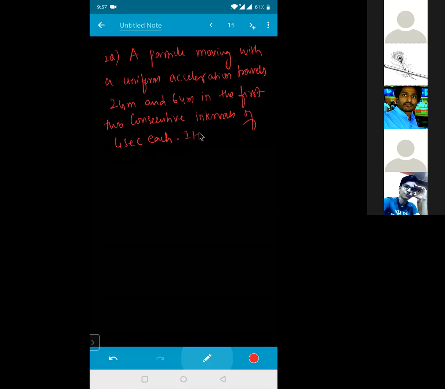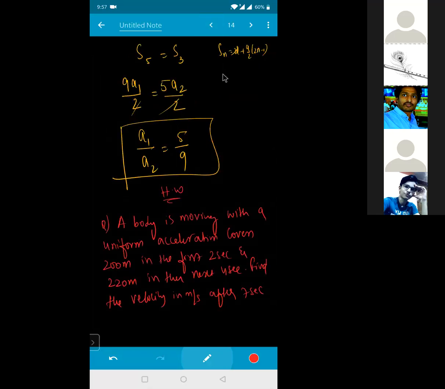Find its initial velocity. Okay. Please try to do these two questions, and what you do is today, try to revise